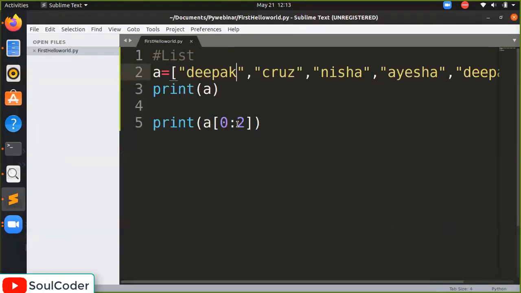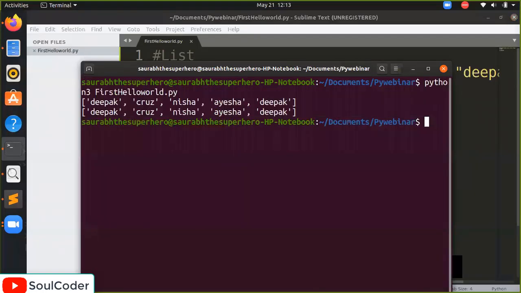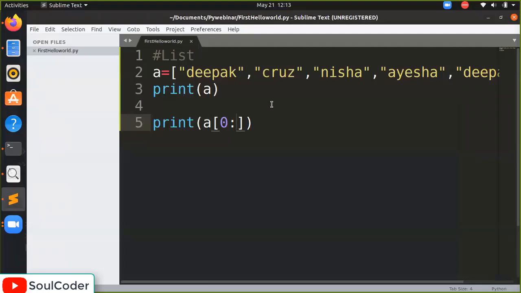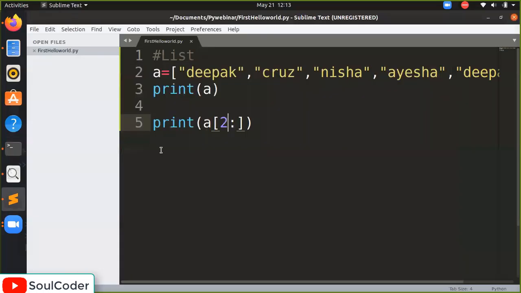So let's see how many ways we can do the slicing here. What if I remove this part too? We don't specify any end here. How will the computer react? I'm clearing everything. Yes, it gives me the whole list. I am saying from 0 to the end of it, it should display the values. When I say from 2 to the end, it should display the values: 0, 1, 2, from Nisa to Deepak, all the values are displayed. This is called slicing.